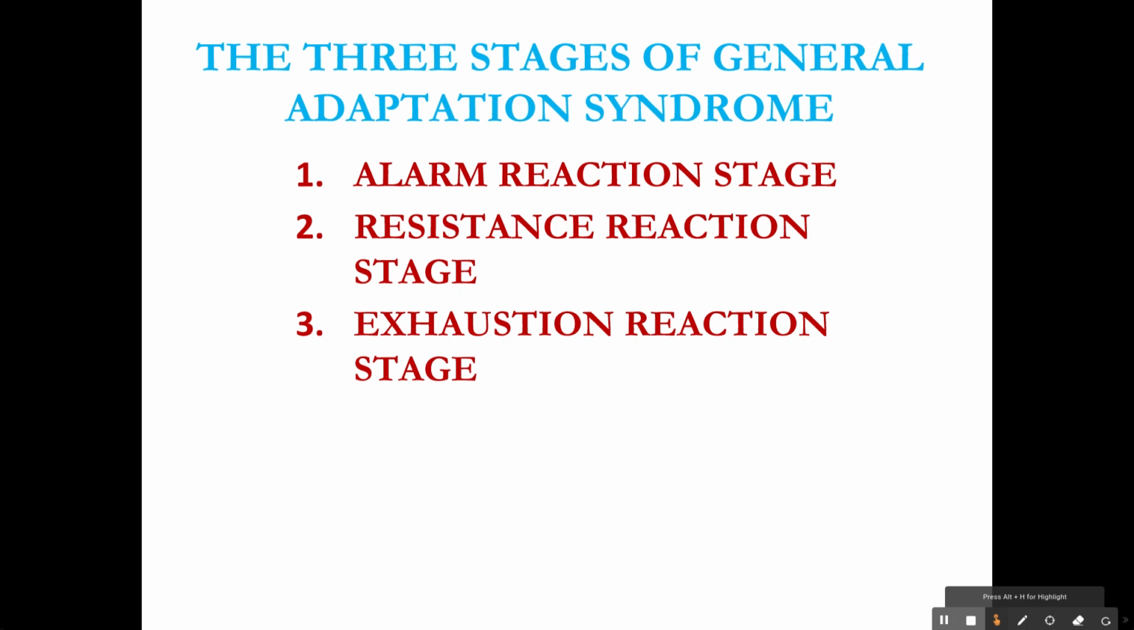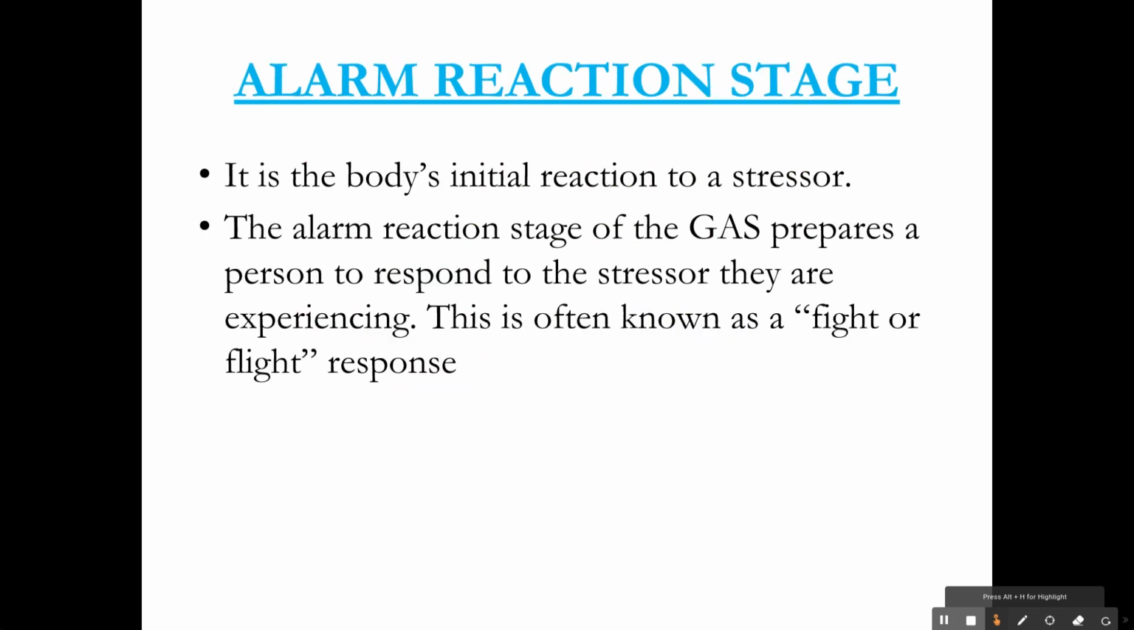Next is general adaptation syndrome. This is important, students. You should learn this. There are three stages of general adaptation syndrome. The first stage is the alarm reaction stage. The second stage is the resistance reaction stage, and the third is the exhaustion reaction stage. So, how is the person undergoing all these stages?